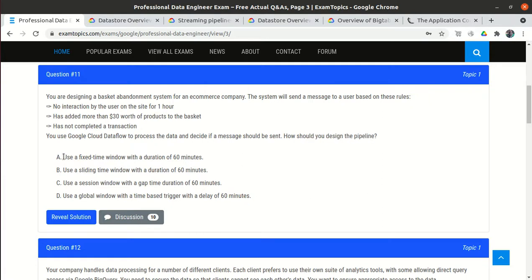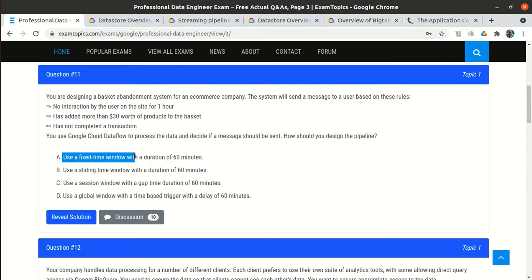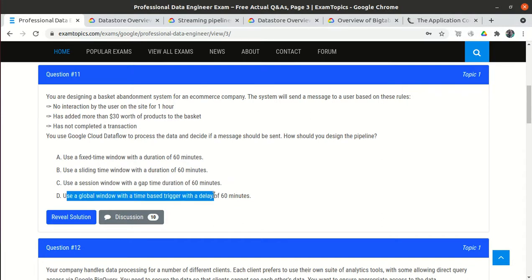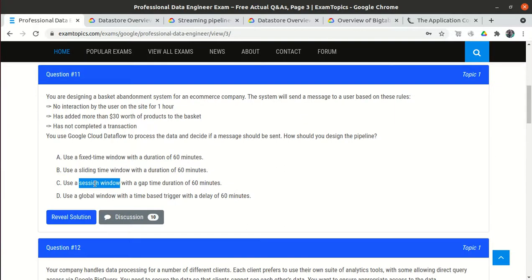The 4 options are given. Use a fixed time window with the duration of 60 minutes. Use a sliding time window with the duration of 60 minutes. Use a session window with a gap duration of 60 minutes. Use a global window with a time-based trigger with a delay of 60 minutes. In Cloud Dataflow, generally we have 3 window concepts: the fixed window, the sliding window, and the session window. And the answer of this question is the session window.